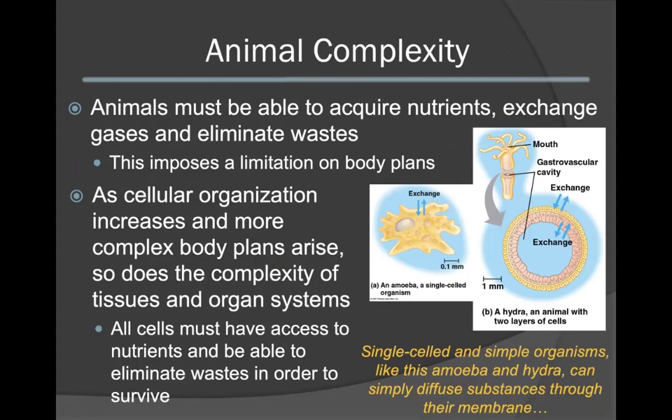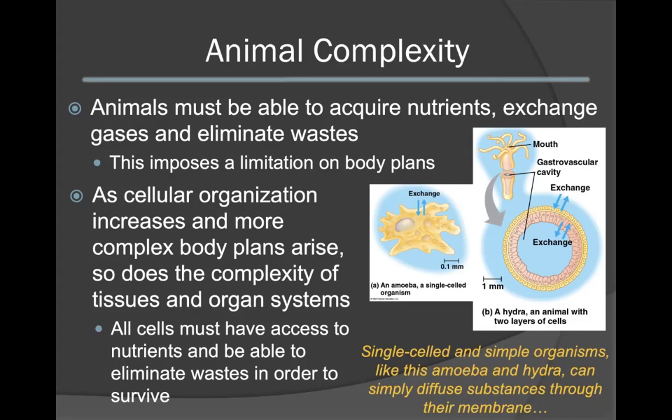In addition, animals must be able to acquire nutrients to keep their cells alive and healthy, to exchange gases due to processes such as respiration, and also to eliminate waste products. These processes impose distinct limitations on body plans. As the organization of an individual increases, so does the complexity of the body plan. In addition, there is also a correlating increase in complexity of the tissues as well as organ systems that are involved. The basic rule is that all cells within an individual must have access to nutrients and must be able to eliminate waste in order to survive.